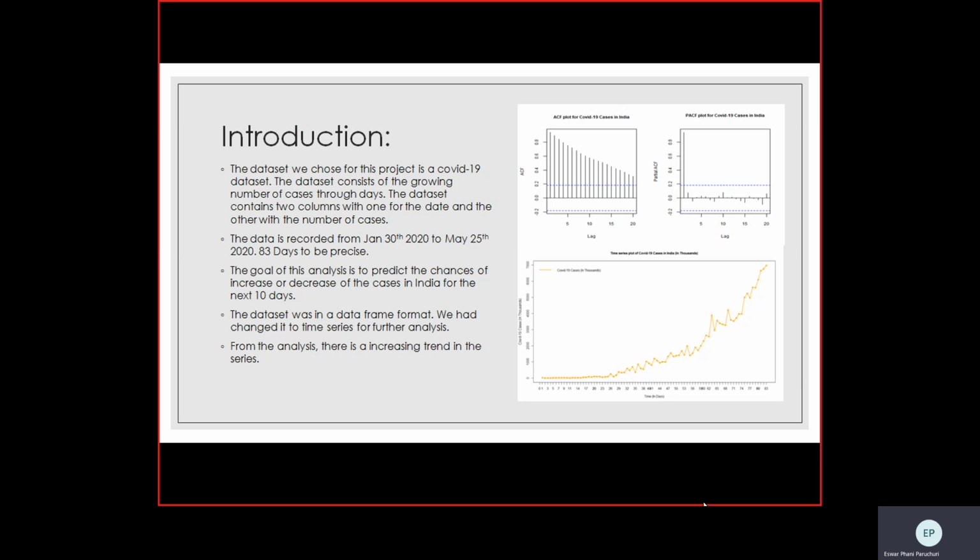This data set was initially in data frame format. We changed it to time series format, and we plotted the time series graph as you can see on your right, and the ACF and PACF plots for the same COVID-19 cases in India. From the analysis, it is pretty much clear that there is an increasing trend in the series.